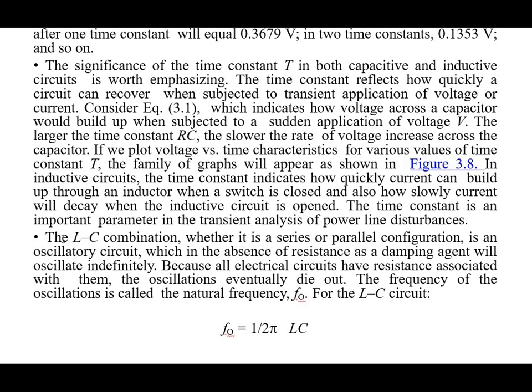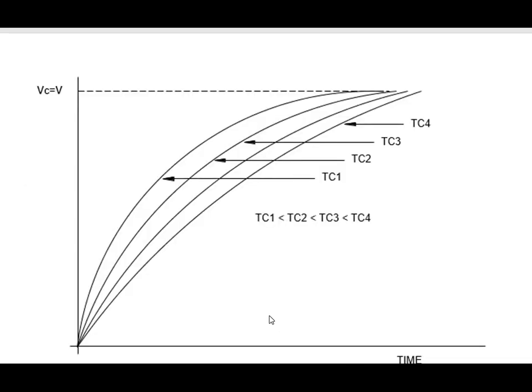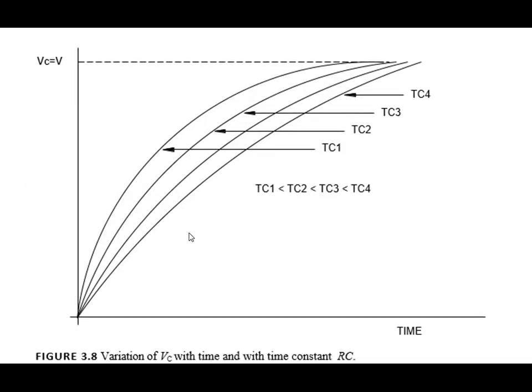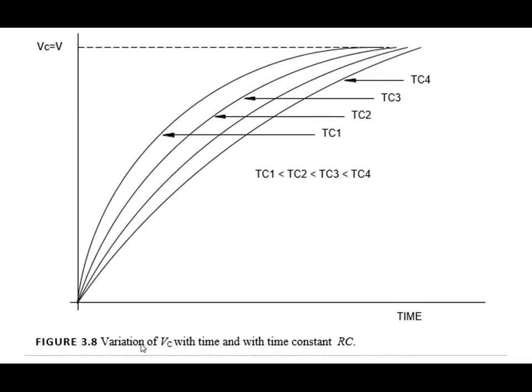Due to the resistance, and the frequency of the oscillations is called natural frequency f0. Natural frequency f0, and for an LC circuit it is given by 1 upon 2 pi under root LC. So natural frequency is given by 1 upon 2 pi under root LC.